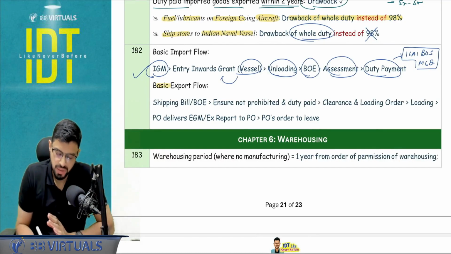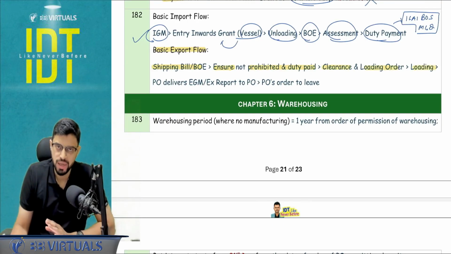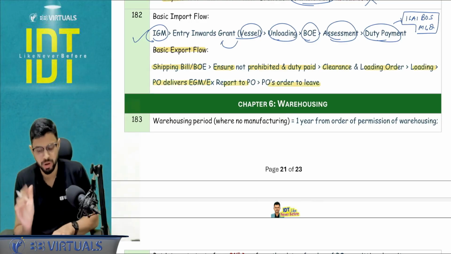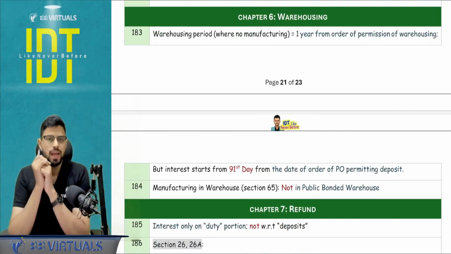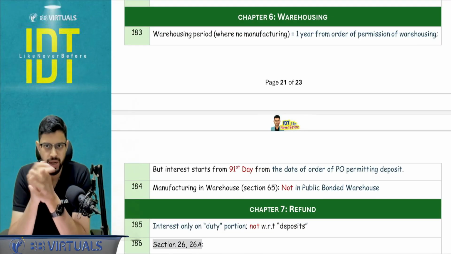This is a basic export flow. If you want, you can read. This does not come from any ICAI MCQ. Shipping bill or bill of export, then ensure goods are not prohibited, duty is paid, clearance and loading order, then actual loading, then delivery of EGM to the PO, and then the final return order to leave.